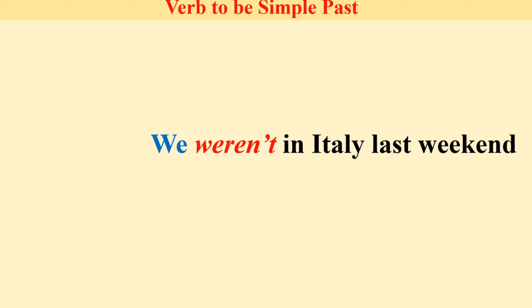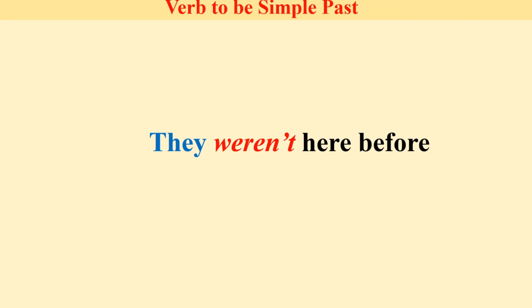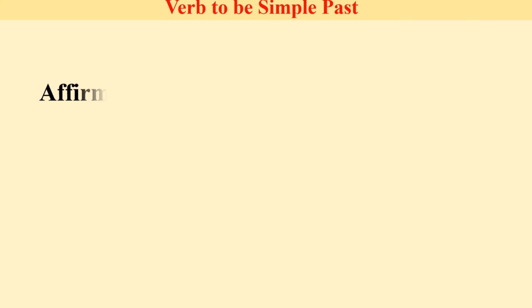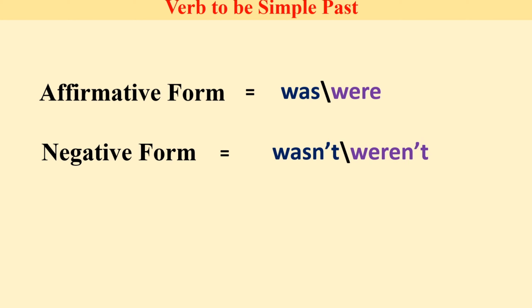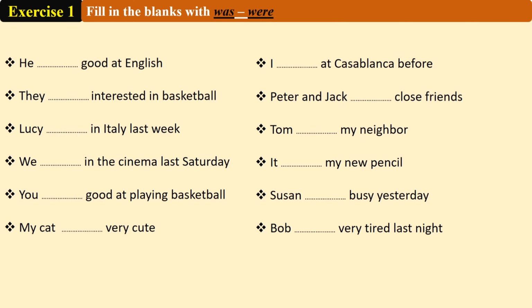We weren't in Italy last weekend. They weren't here before. Now, as a review, verb to be in the affirmative form can be was or were. The negative form can be wasn't or weren't. Okay, so basically this is the verb to be in the simple past, affirmative form and the negative form.